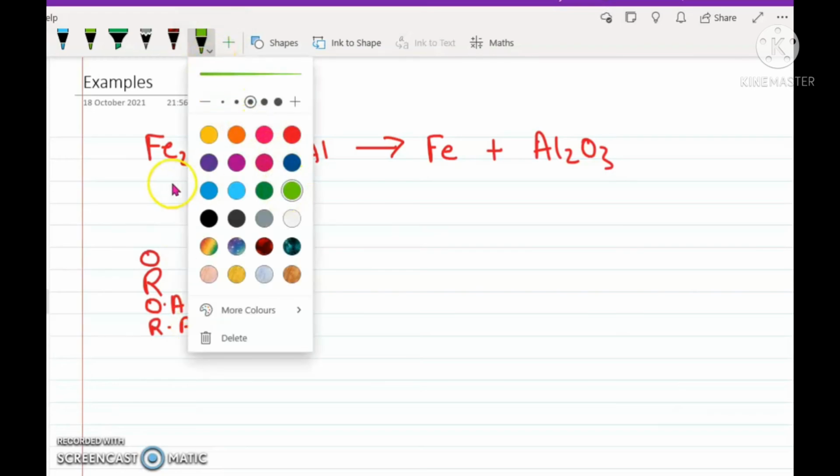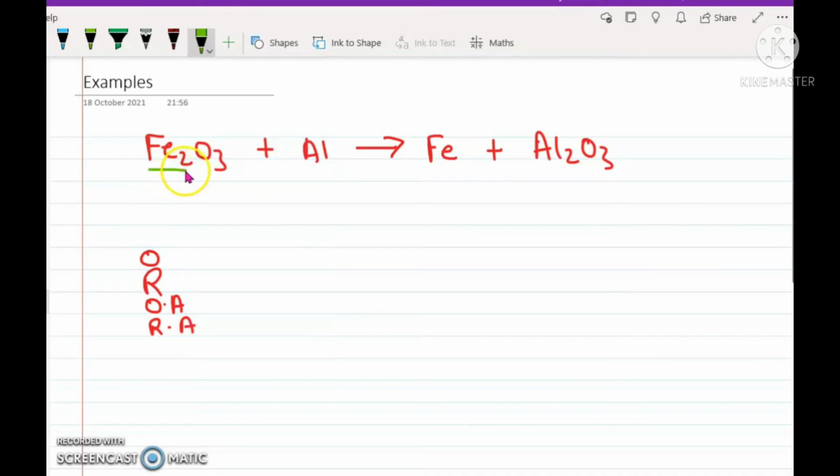If I look at this equation, I can very clearly understand that Fe2O3 while converting to Fe is losing its oxygen, and loss of oxygen is the process of reduction, and the substance undergoing reduction is my oxidizing agent as well.